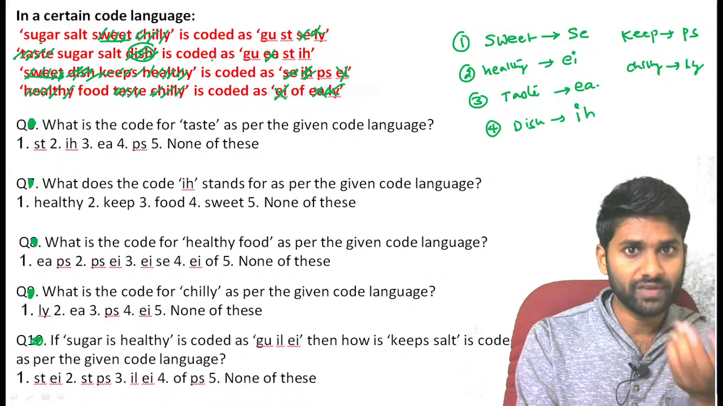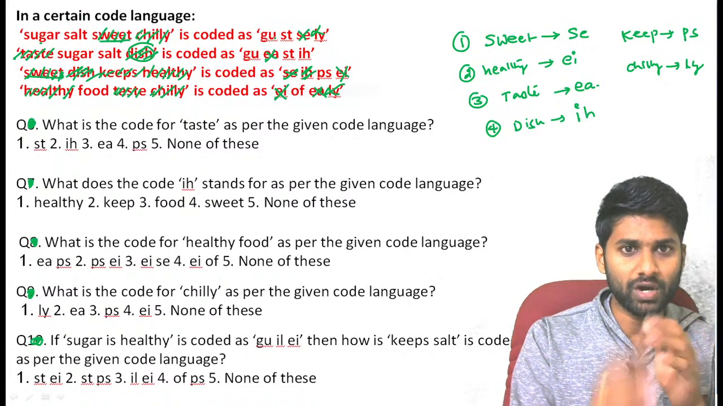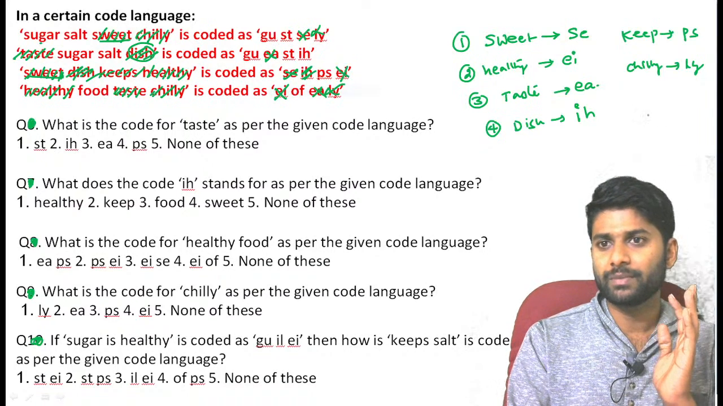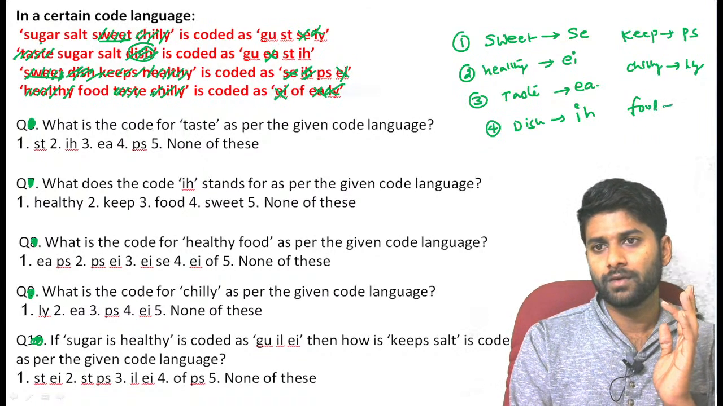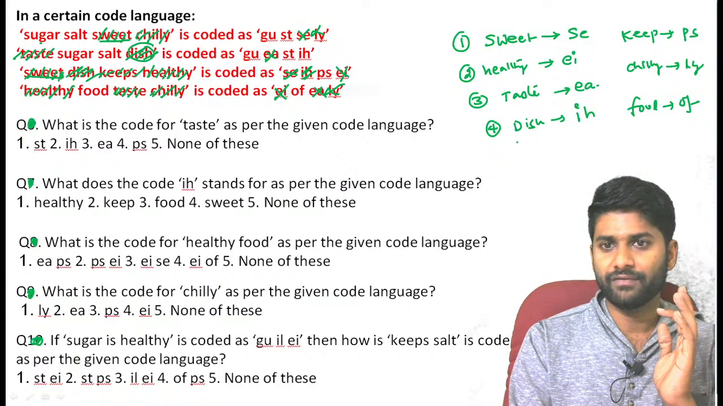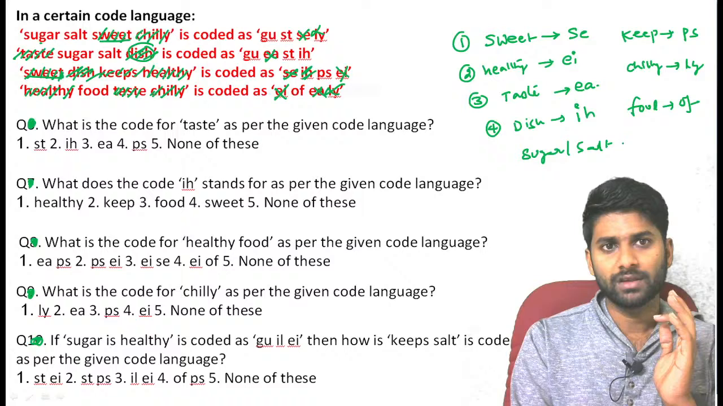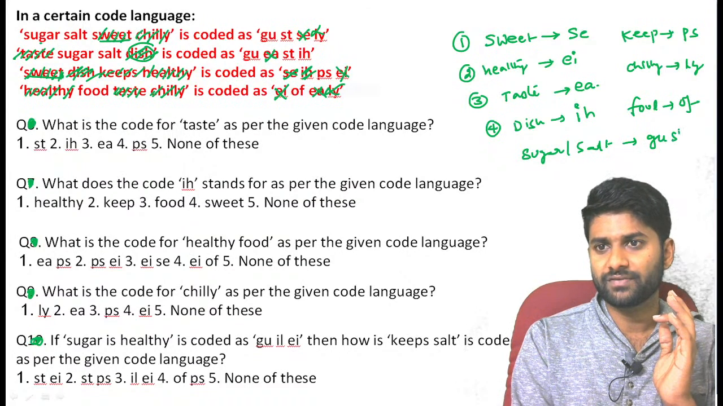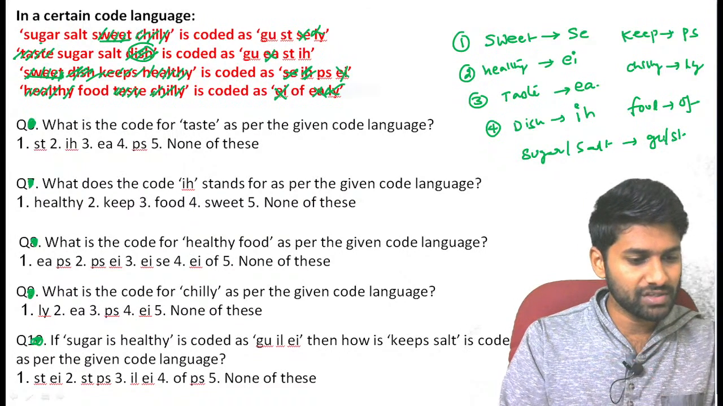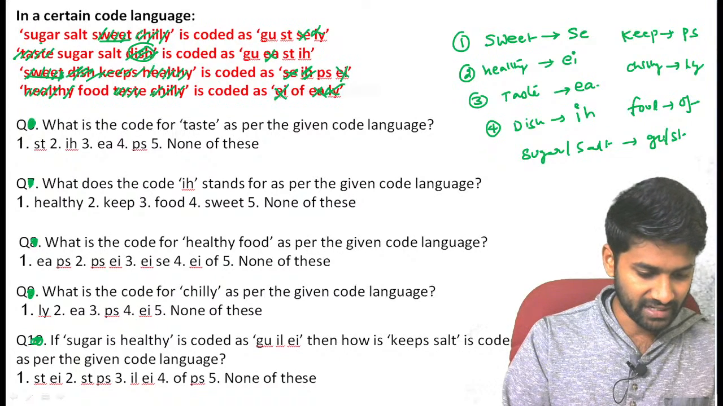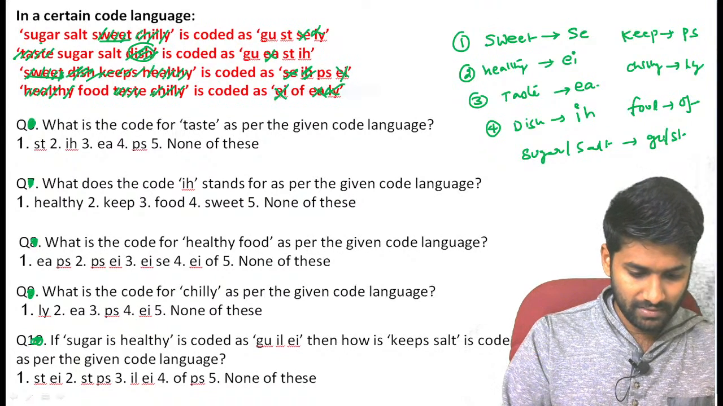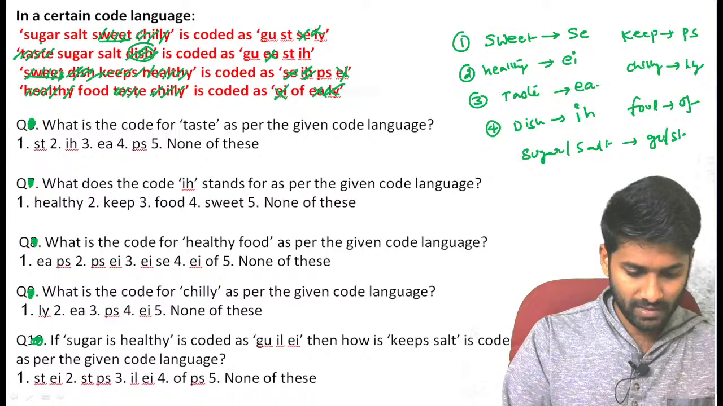Now, sugar and salt we can't confirm with a single code, either GU or ST. And food can be represented by OF. Food can be coded as OF. Finally, we are left with sugar and salt. Sugar and salt can be represented by GU or ST. Out of these two, we can't confirm a particular one, guys. Clear? So this is the overall comparison.